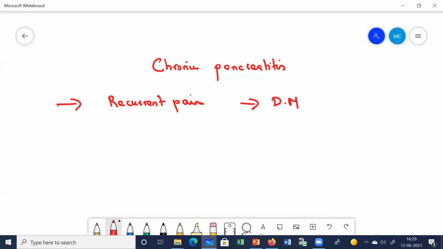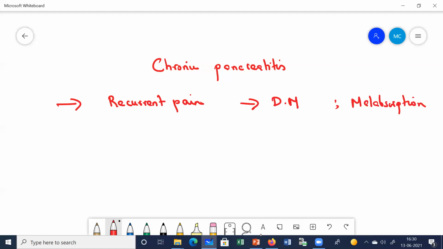Right? As well as this, the pancreas releases a number of enzymes which are necessary for the digestion of food. Since these enzymes released from the pancreas are also affected, exocrine deficiency can also occur, and it can cause malabsorption. So if the insulin secreting cells are damaged, it can cause diabetes mellitus. If the enzyme secretion from the pancreas is hampered, it will cause malabsorption. So these are the features you'll see in patients of chronic pancreatitis.